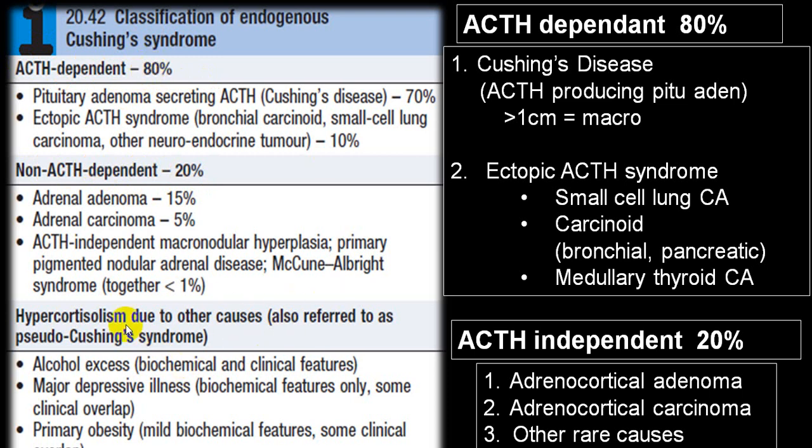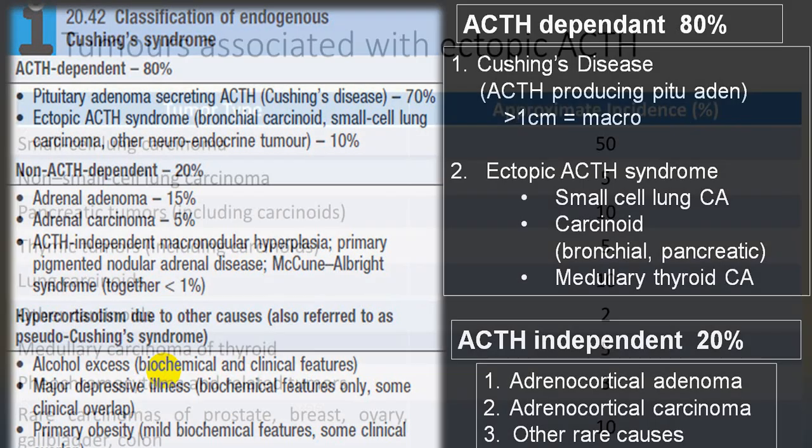And other, where hypercortisolism is there without any ACTH dependent or ACTH independent groups, where you get pseudo Cushing syndromes. Your cortisol level is elevated, but the person does not have the classical features of Cushing syndrome. It is because of alcohol excess, depressive illness, primary obesity, etc., where the cortisol level is elevated compared to a normal person. And that's why it is called pseudo Cushing syndrome.